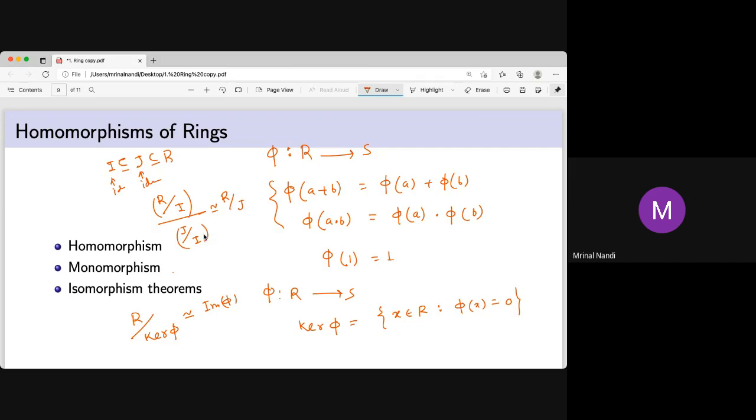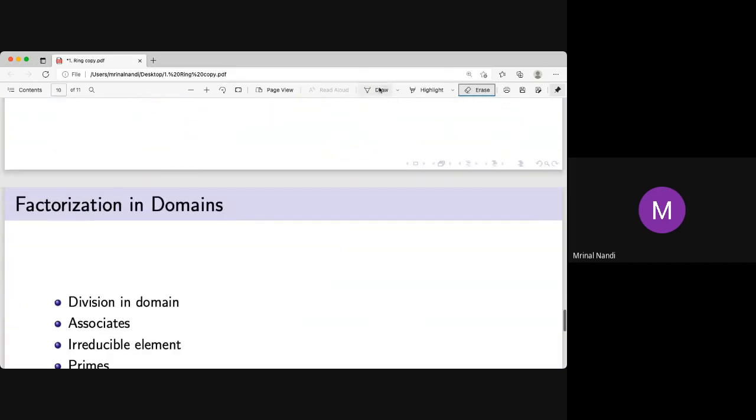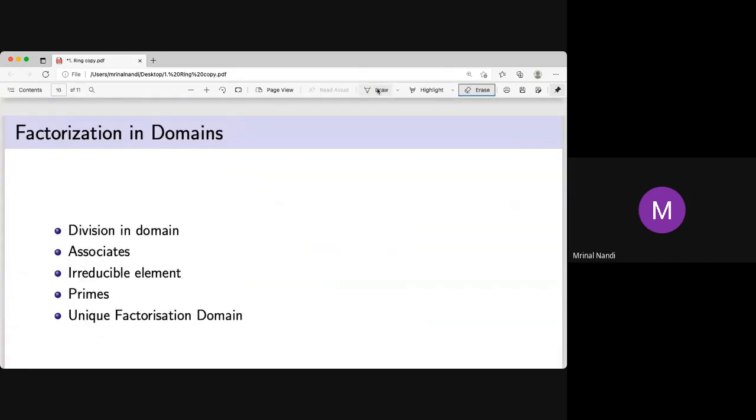And next we define collapsing all of J mod I to 0. That means the ultimate thing is R mod J. So everything in J is going to 0. But remember this, as I said, they are not equal. This is isomorphic. You can define a bijection. Bijection means it is a bijective homomorphism. So this is called the second isomorphism theorem. There are several isomorphism theorems in ring, group, and field theory, also in vector space.